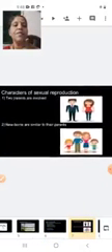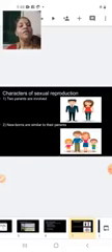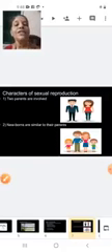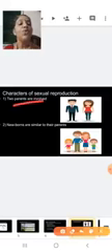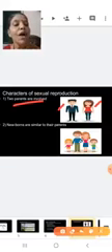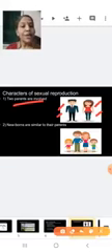Now, characters of sexual reproduction. In sexual reproduction, two parents are involved. We require a male as well as a female. Because we have one parent as male and another as female, the offsprings produced by sexual reproduction always show variation.